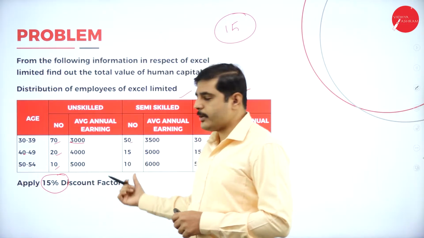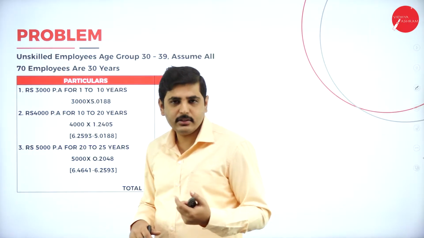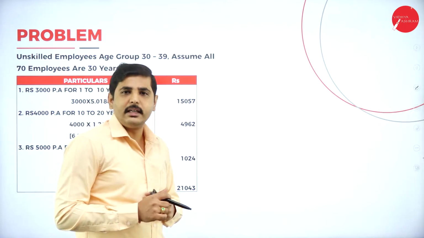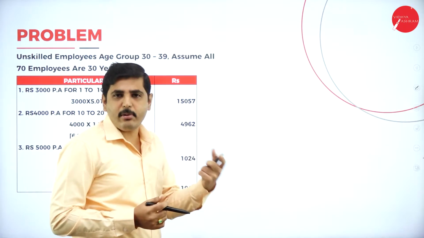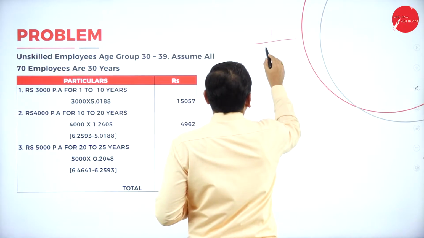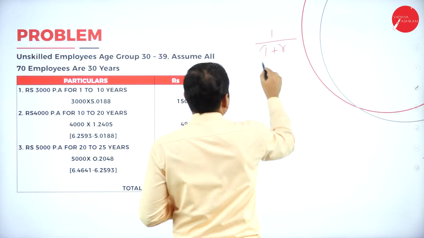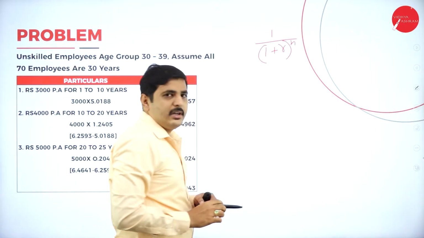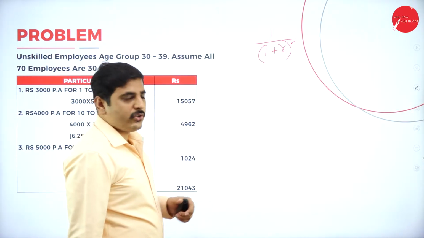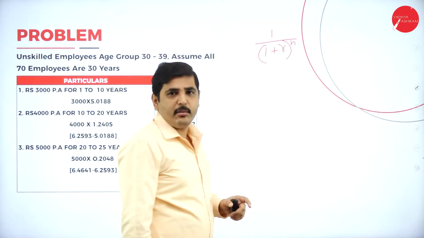In order to do this type of problem, we should know the index number. So we have an index number chart. If you do not get the chart, then we have to calculate the index number using the calculator. What is the formula? 1 divided by 1 plus R, rate of discount, whole to the power of n. N means number of years. Again, 1 divided by 1 plus R whole to the power of n, where 1 is constant, R is rate of discount, and n is number of years.